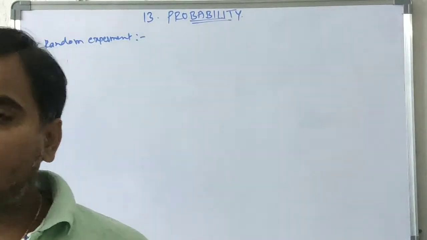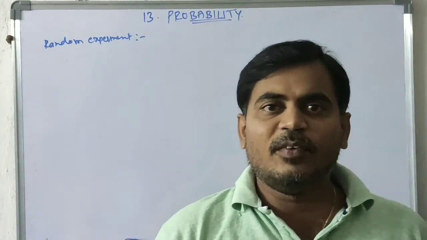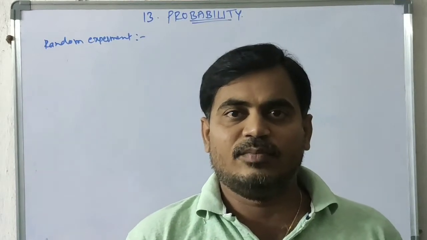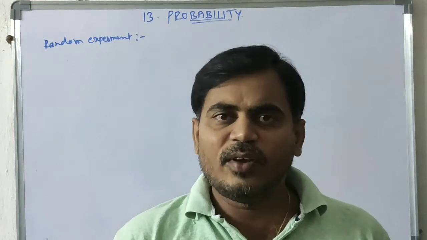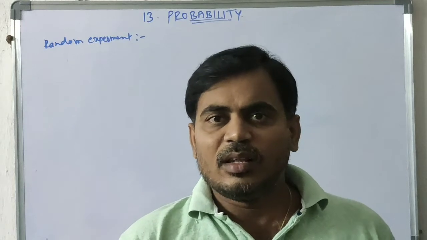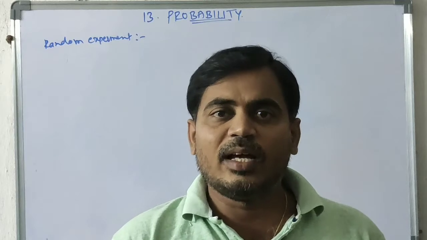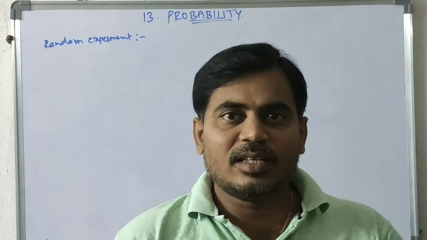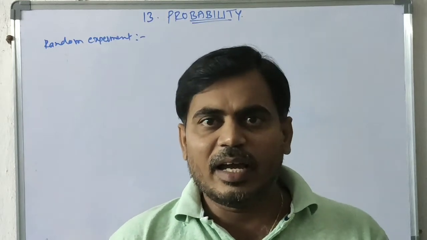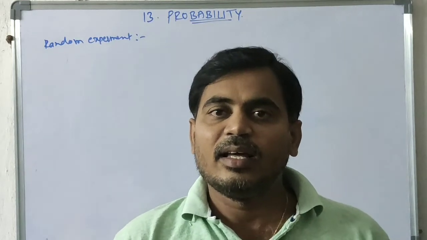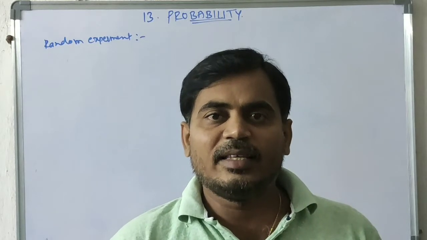A random experiment is an experiment where we know all the possible outcomes beforehand, but we don't know the exact outcome. Again, take the example of tossing a coin. We know the possible results are either head or tail, but we don't know the exact outcome. When we are tossing, we don't know whether it will fall head or tail. This is called a random experiment.